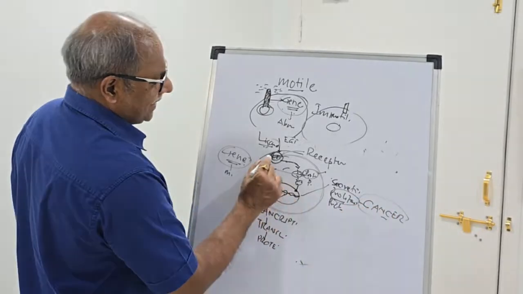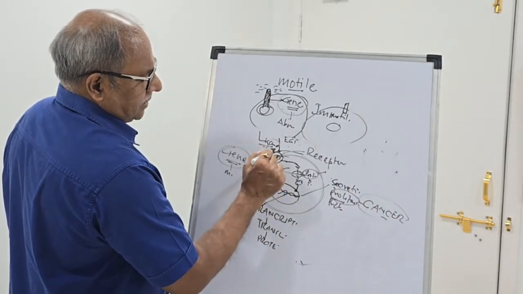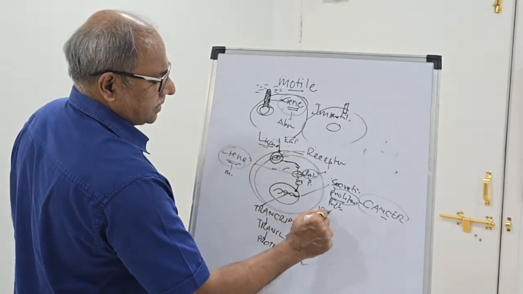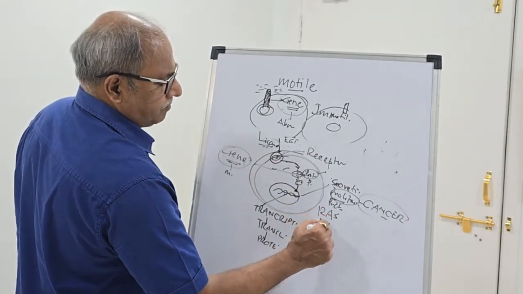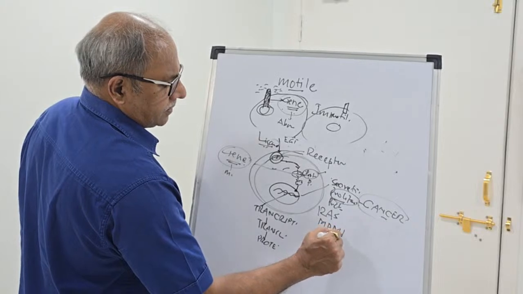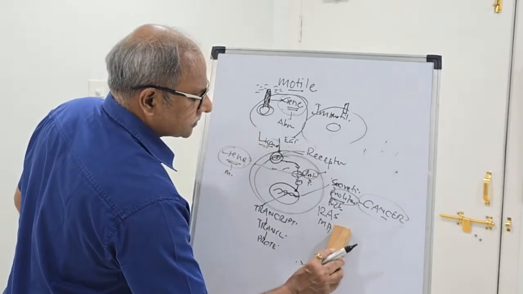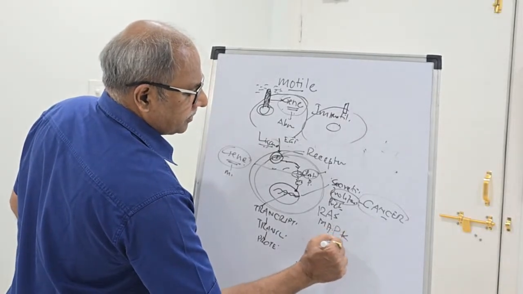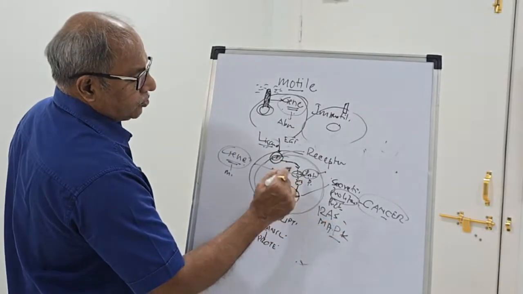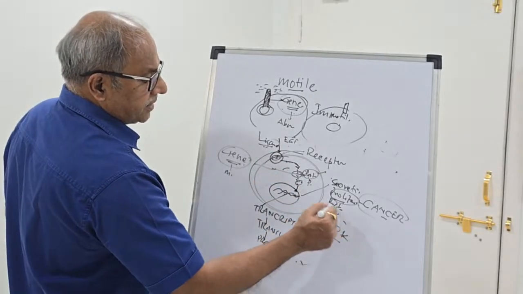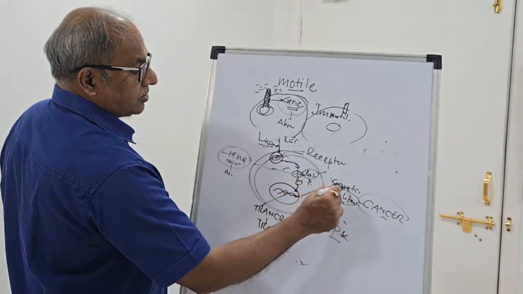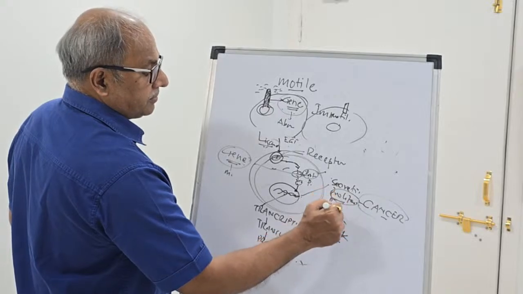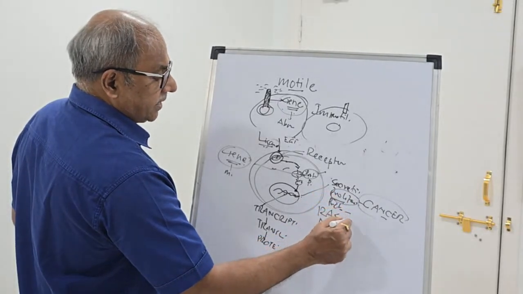That means this RAS and MAP kinase pathway is universal to every cell to have good secretion, controlled proliferation, producing protein and enzyme.